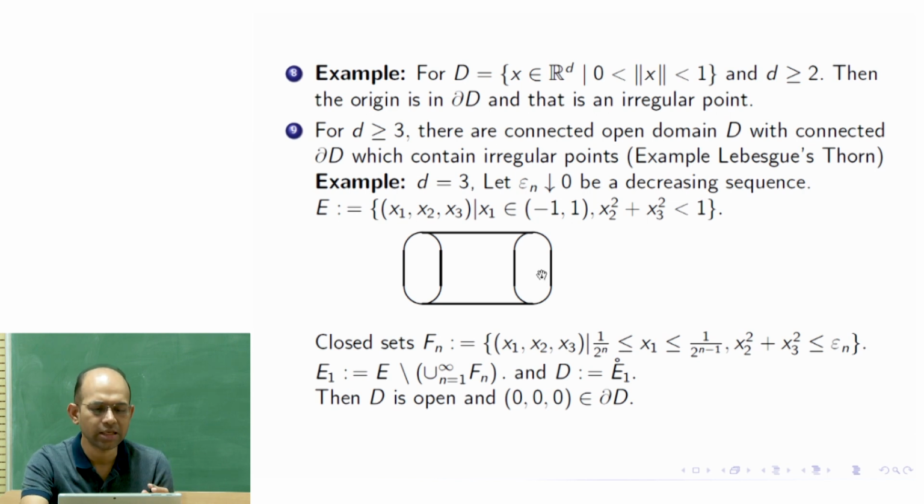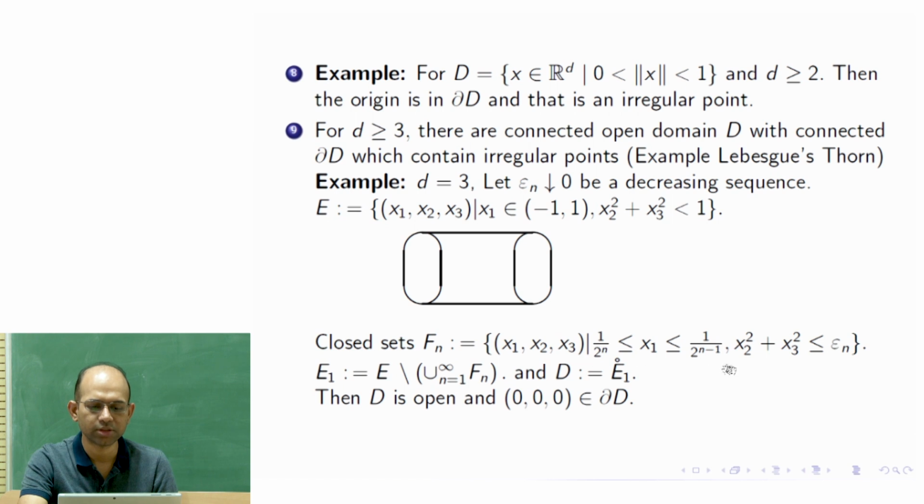What we do is take various copies of such cylinders, but of different sizes, and we call them Fn. Instead of an open cylinder, we take a closed cylinder, where x1 is from 1 over 2^n to 1 over 2^(n-1).